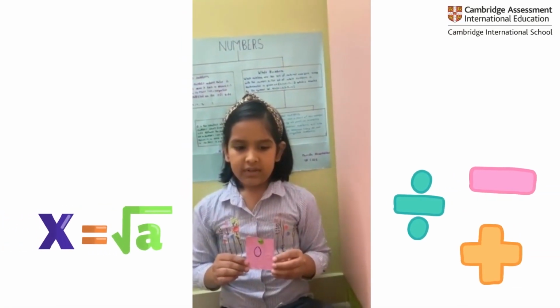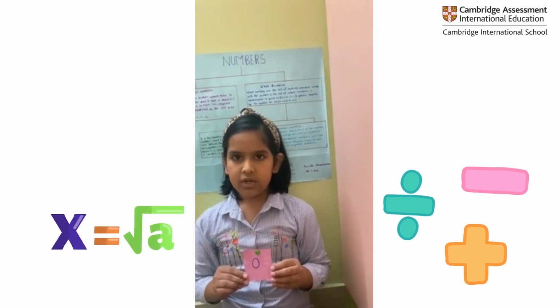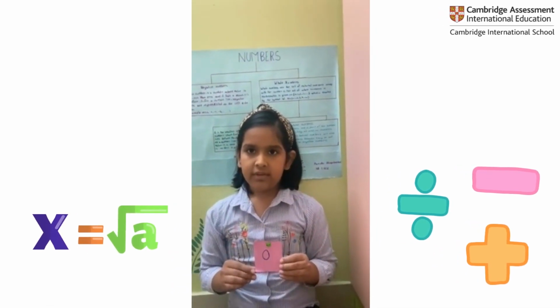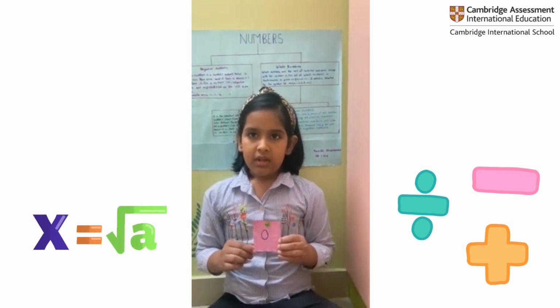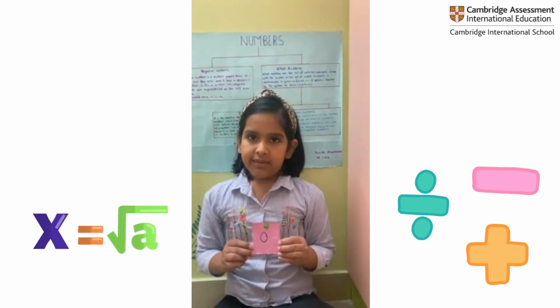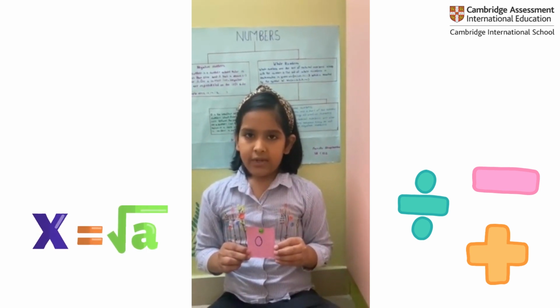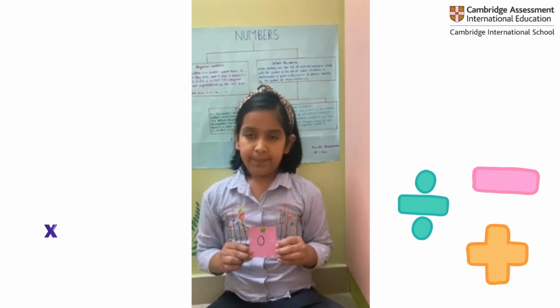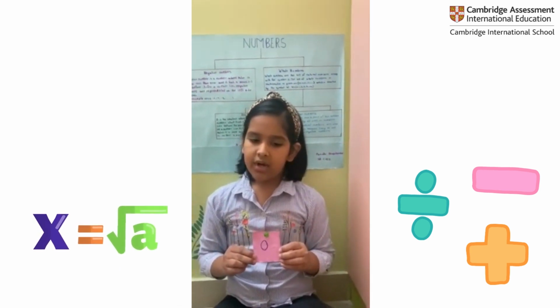0 is the smallest whole number because whole numbers start from 0. 0 is the number that lies between positive and negative numbers on a number line. Although 0 has no value, it is used as a placeholder. So 0 is neither a positive nor a negative number.